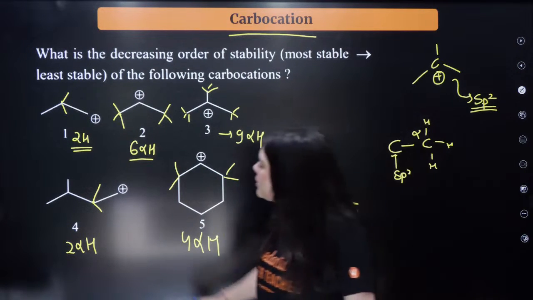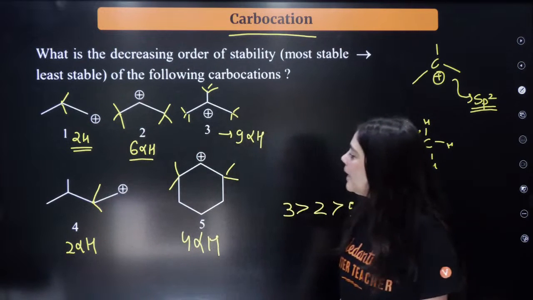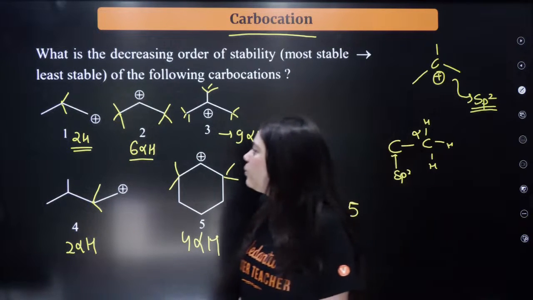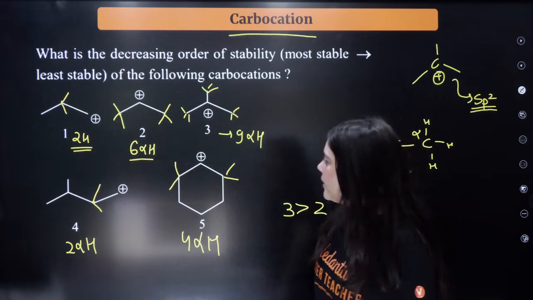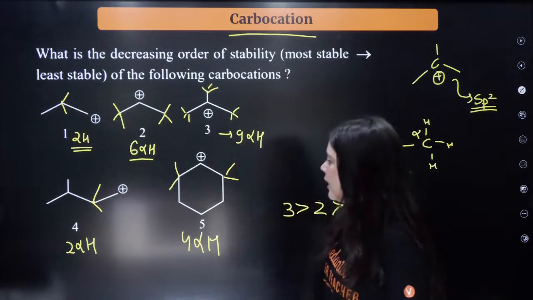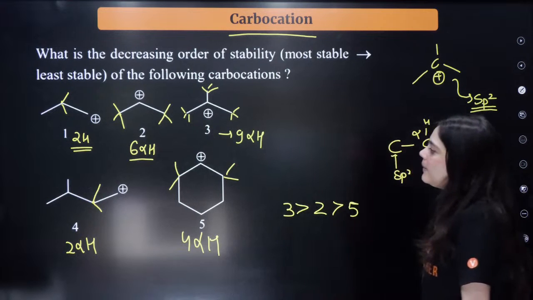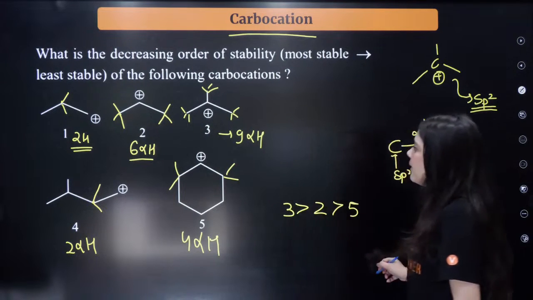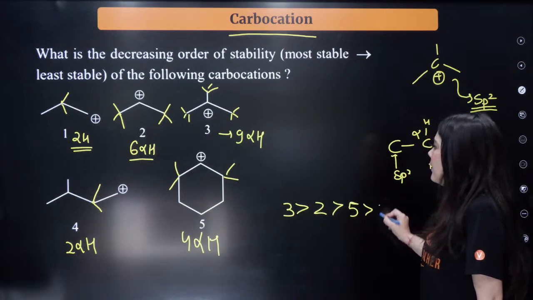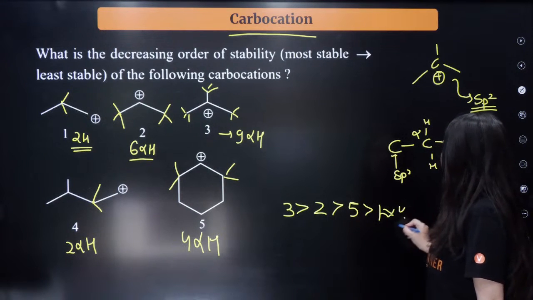Now between 1 and 4, which is the most stable? These are with equal stability. I can write that 1 and 4 are with equal stability.